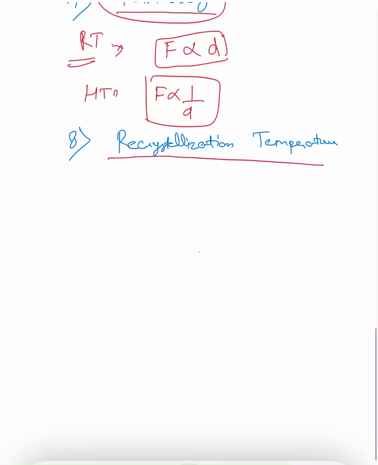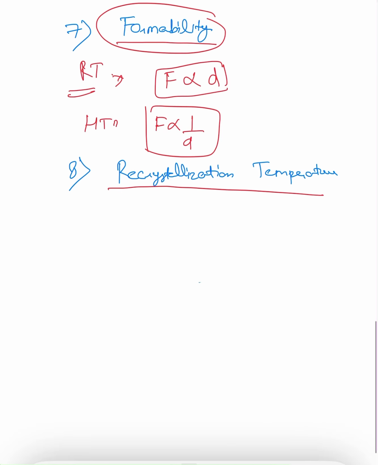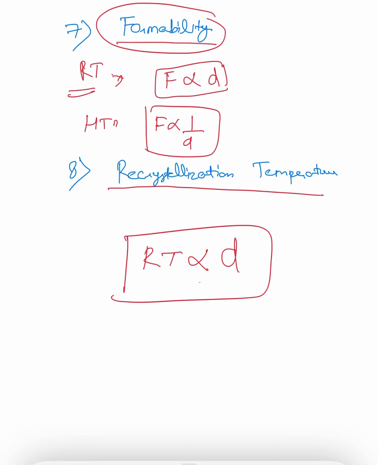Now let's come to the recrystallization temperature, the last one here. Grain size influences the recrystallization temperature. If you have a smaller grain size, it can recrystallize at a lower temperature, which is useful in the annealing process. So smaller grain size means lower recrystallization temperature. So the recrystallization temperature is directly proportional to the grain size.